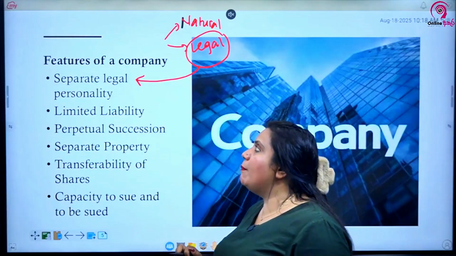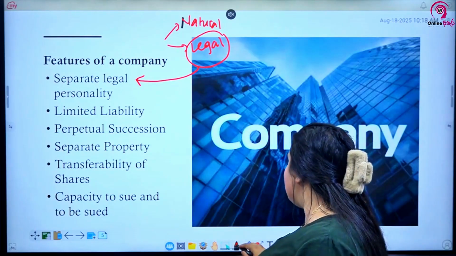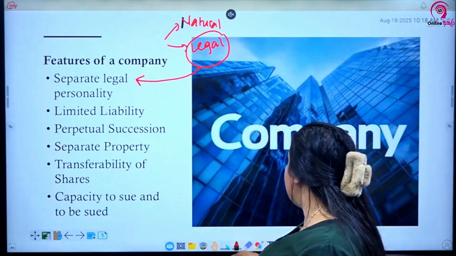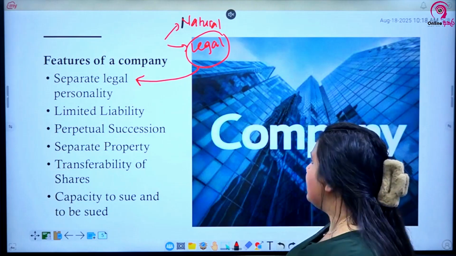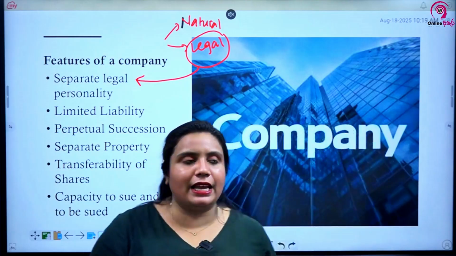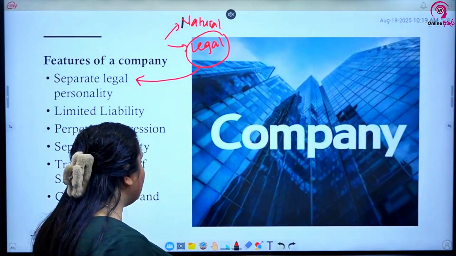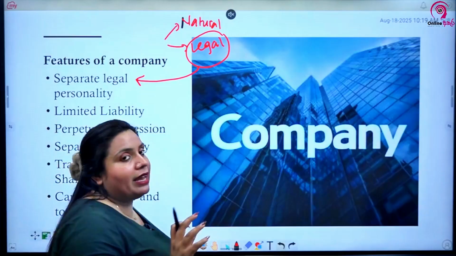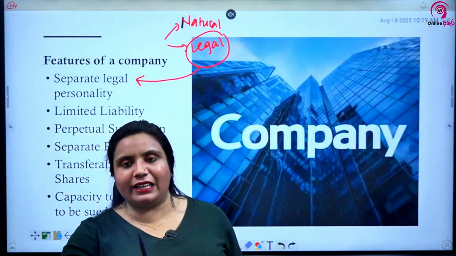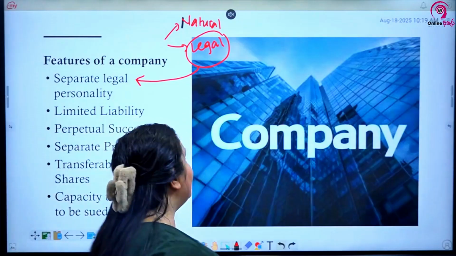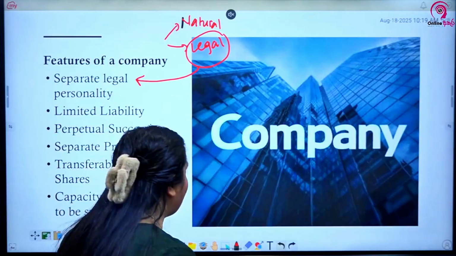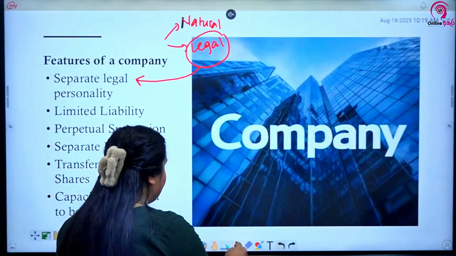I'll give you another example for this separate legal personality. We will take it in comparison to sole proprietorships or sole traderships, partnerships, and then we will come to companies, to identify what this separate legal personality is.